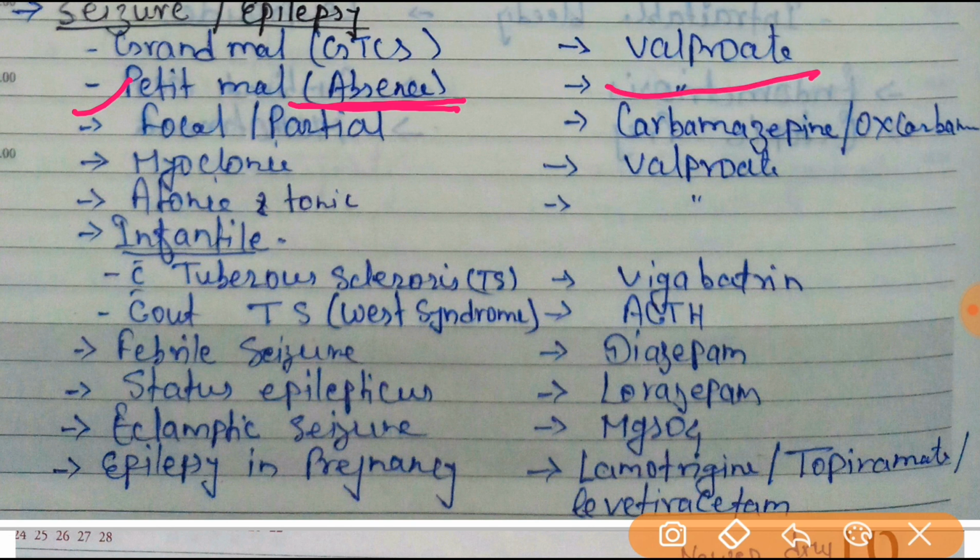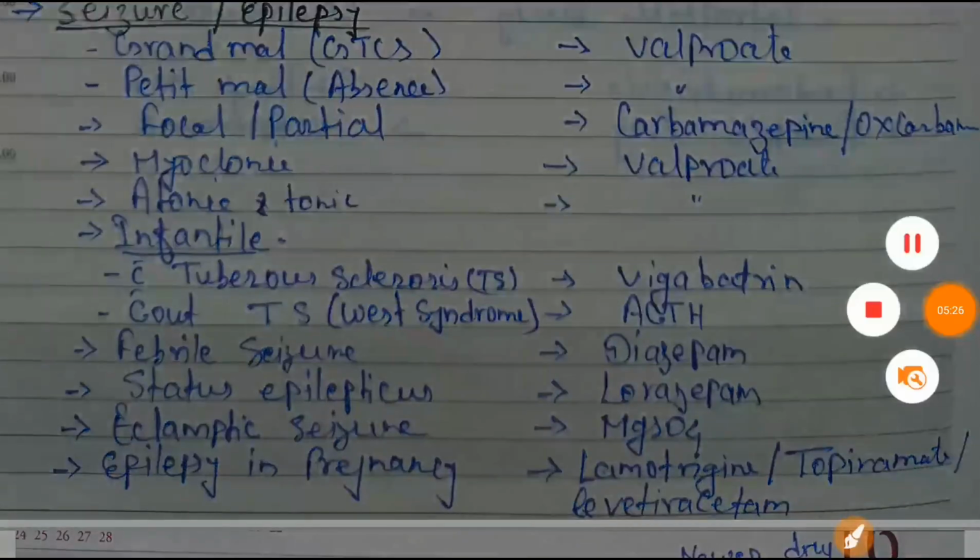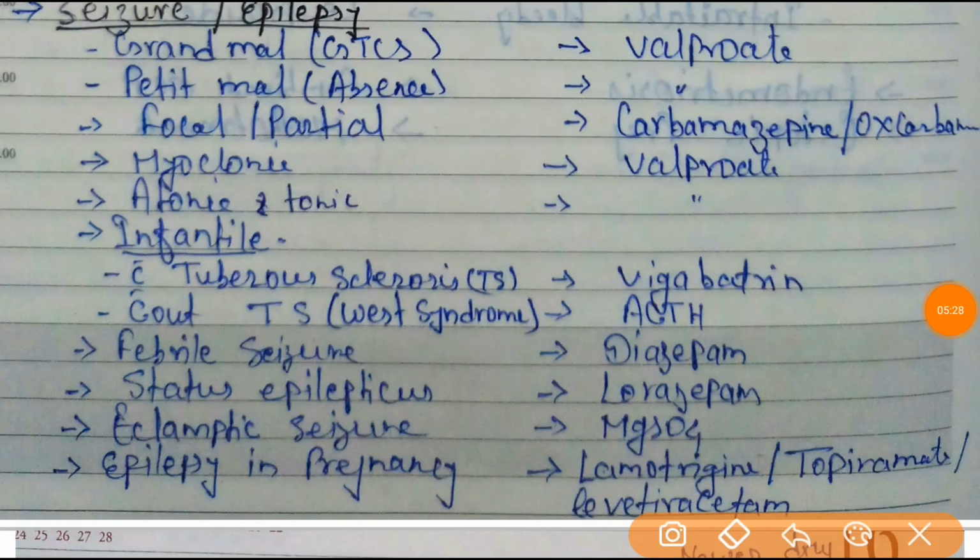For focal or partial seizure, carbamazepine or oxcarbazepine will be the drug of choice. How can you remember it? First I told you G for grand mal, and GV is the trick.